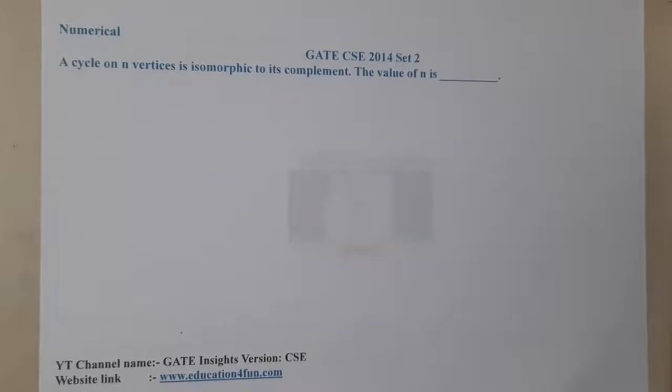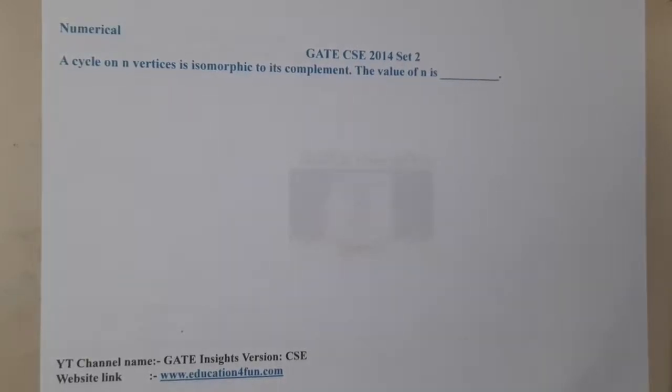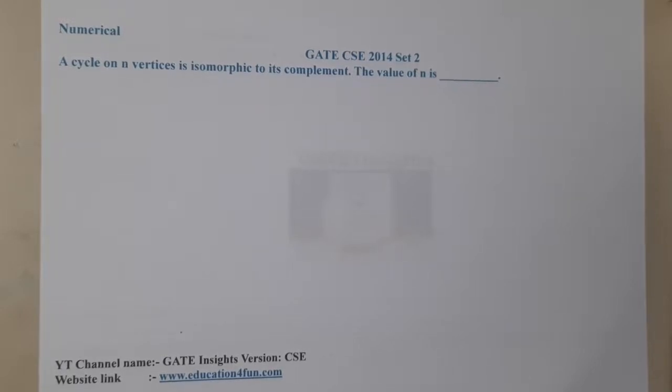Hello guys, we are back with our next lecture. In this lecture, let us go through the next question. This question belongs to GATE CSC 2014 set 2. The question is: a cycle on n vertices is isomorphic to its complement. The value of n is?